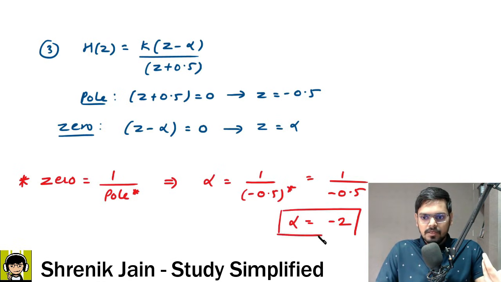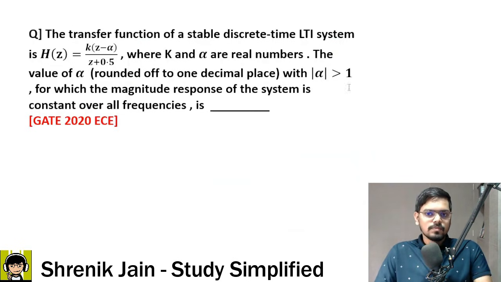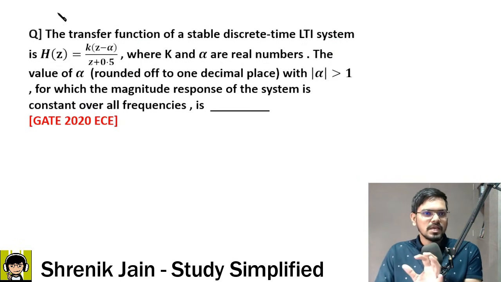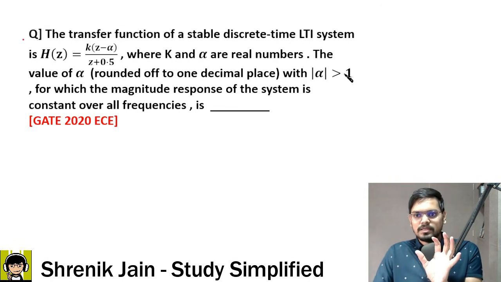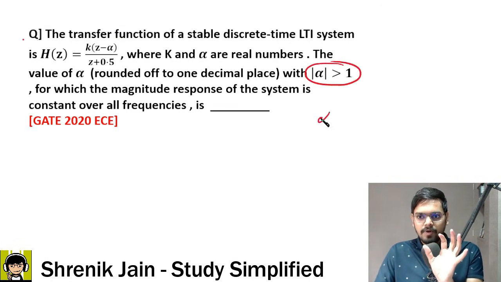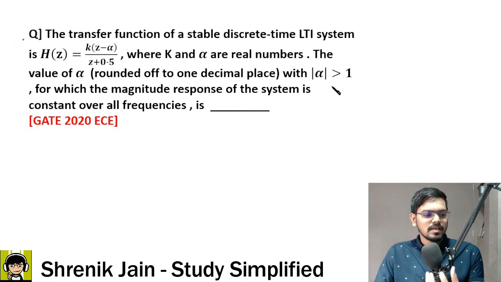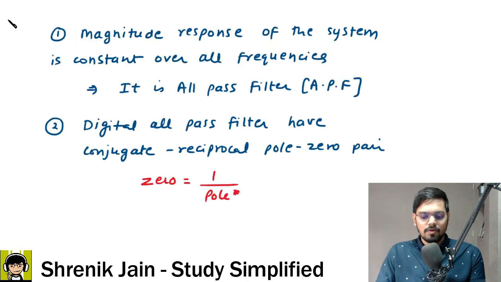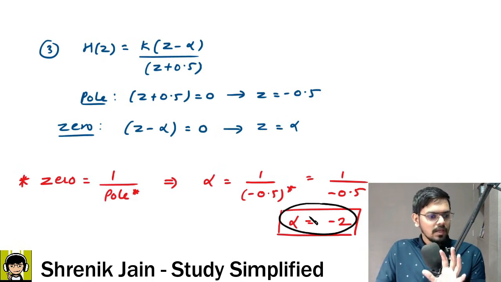But you will say, sir, they were saying that mod alpha should be greater than 1. They are just saying mod alpha should be greater than 1. They are not asking you about the mod value of alpha. They are just saying that if you take the mod of alpha, the value should be greater than 1, which is happening in our case. So a lot of students thought they were asking us the magnitude of alpha. No. They are not asking the mod of the alpha. They are just saying if you have found the alpha, then check.